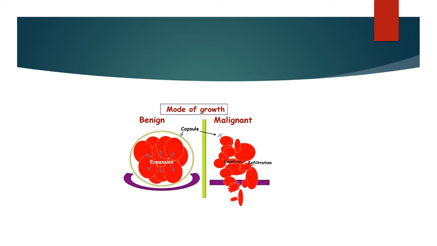But in the malignant case it is firmly fixed with the surrounding tissue and the capsule is absent. The benign tumor remains fixed at the site of origin, but in the malignant case there is infiltration, and the exfoliative cells enter into blood vessels or lymph nodes and then spread tumors throughout the body system. So malignant tumor is always fatal, but benign tumor is not fatal in itself.